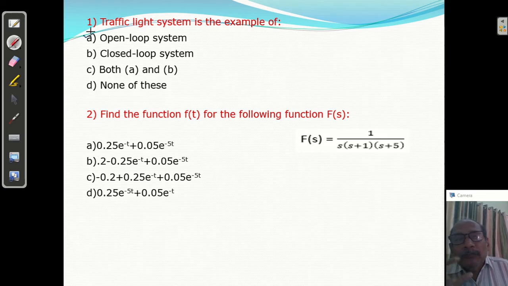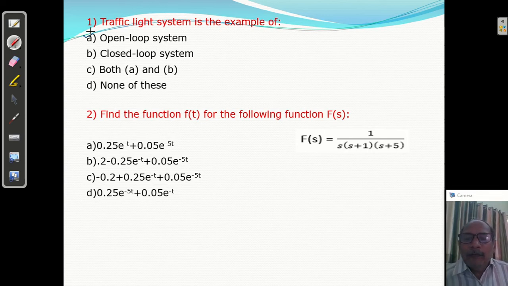But if a policeman is standing there, he is working as a controller to control the traffic. So you can say it may be the closed loop control system. Why? He will see, yes, one more vehicle is left, let it go, or there is no vehicle here, so he will ignore it. So that he is there, so it is the closed loop system. But if an automatic traffic light system is there, it is based on the time, it is not based on the density of vehicles, so it is an open loop system.